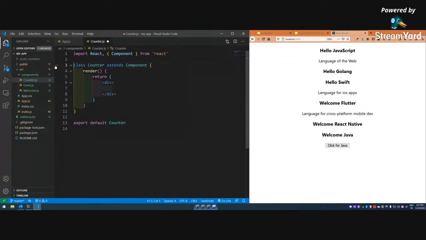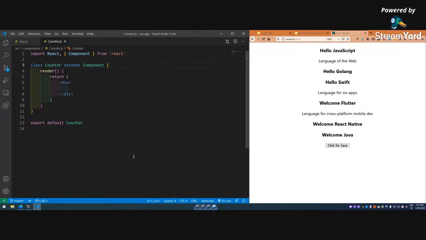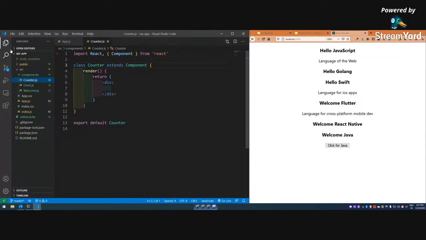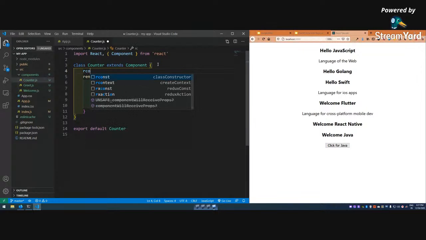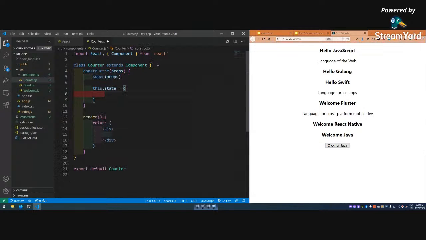I don't want a named export, so I will remove it. You cannot keep both exports actually. Okay, so let me save it. Let me close it so that I can get some state. And in a class-based component, what I have not shown in the previous example, the welcome component, is that if you want the concept of state, you need a constructor also. So what is a constructor? Let me first do it again. There is a snippet for the constructor. Press tab, and this will give me this good snippet.